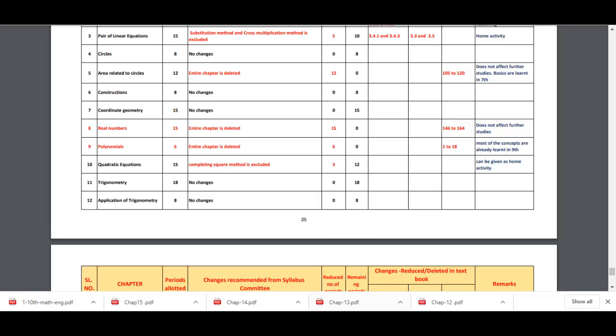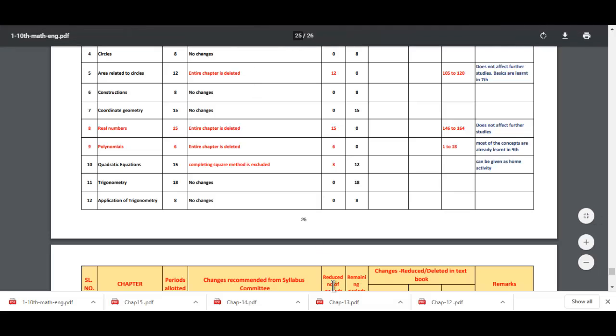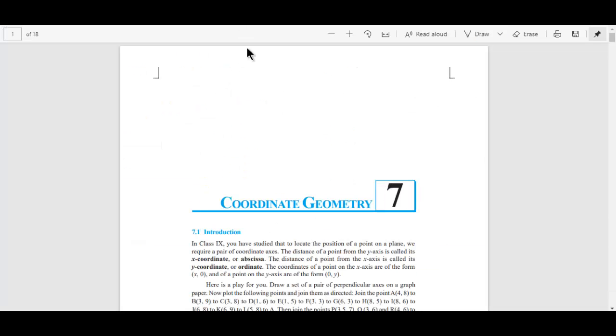Now coordinate geometry. Coordinate geometry also has no change. You can observe in coordinate geometry they have mentioned there is no change, right? So just write it in your textbook, so that when you are going through the textbook for revision, you know what has to be revised, what you need to read, and what you need not read if you are focusing on your exam, right? So write it in your textbook now itself.